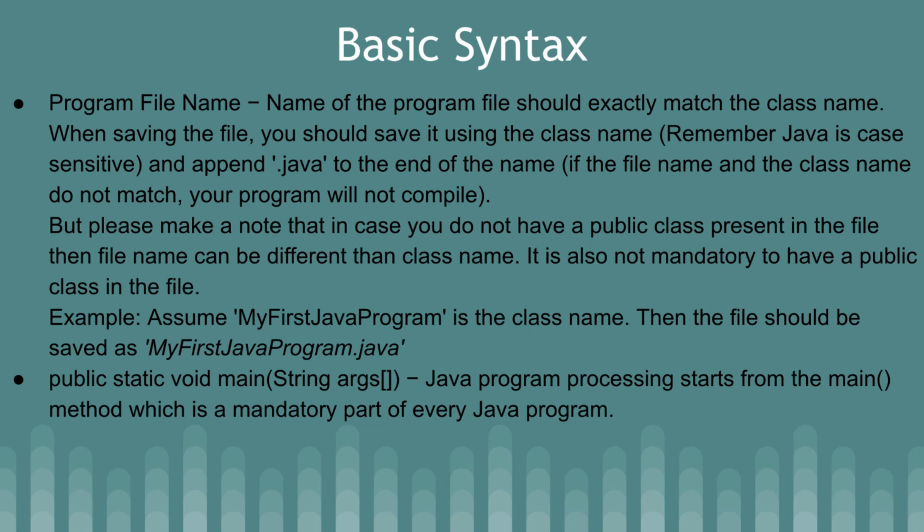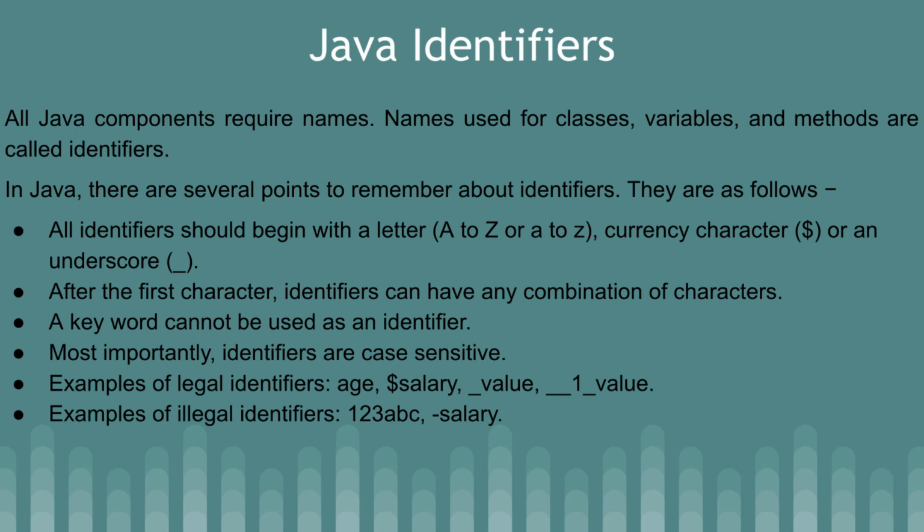Let's see about the public static void main method. Java program processing starts from the main method, which is a mandatory part of every Java program. Now, what is a Java identifier? All Java components require names. Names used for classes, variables and methods are called identifiers.